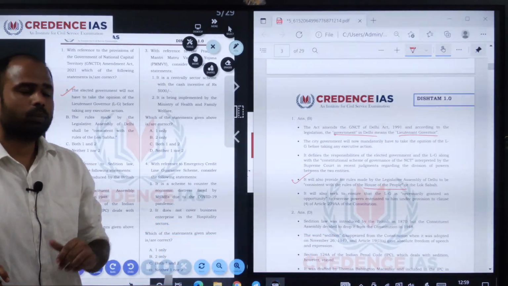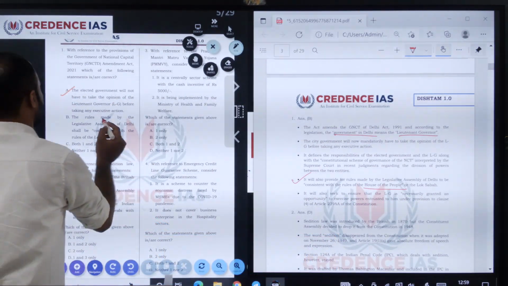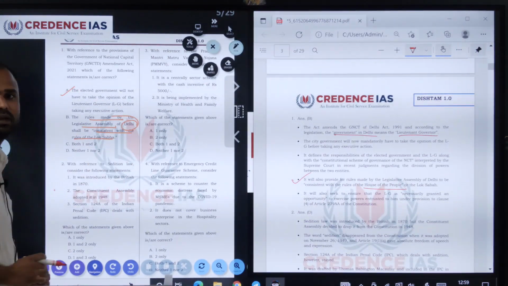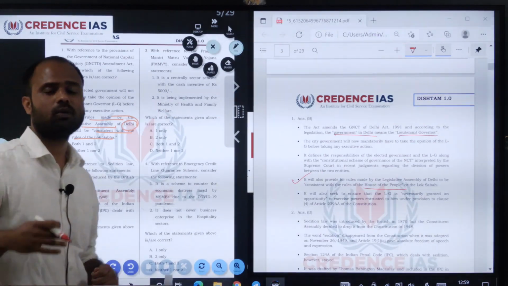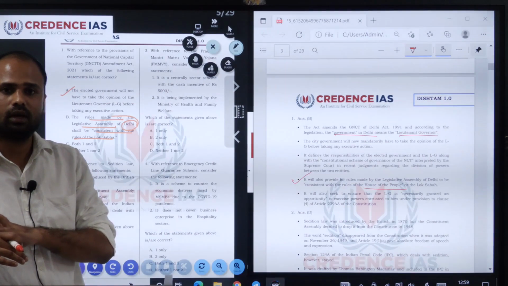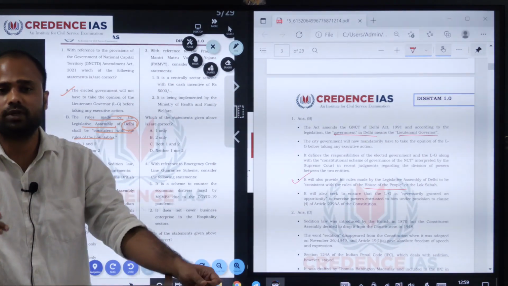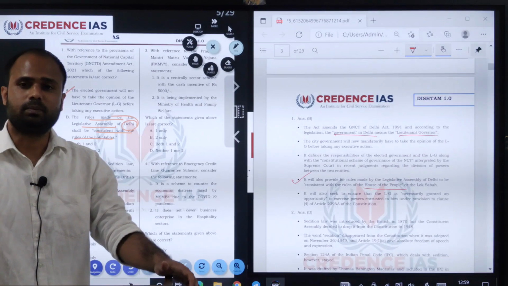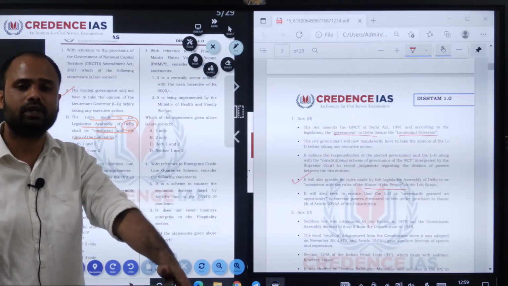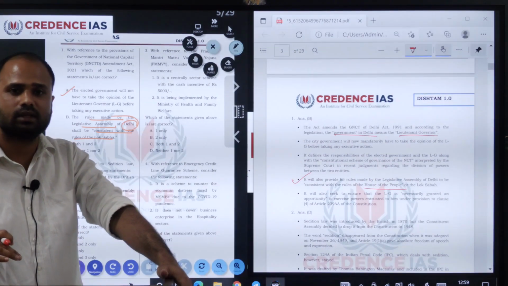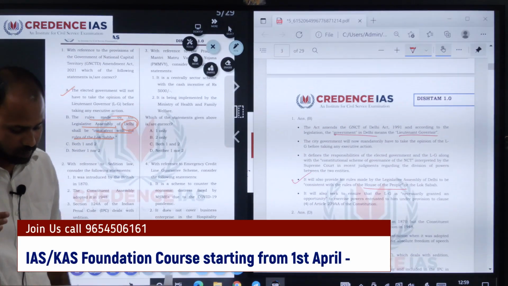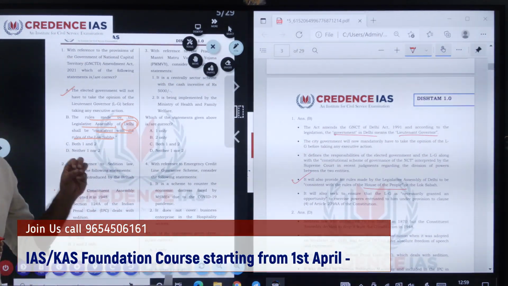The third important point is that the rules made by the Legislative Assembly of Delhi shall be consistent with the Lok Sabha. In this act, they have mentioned the responsibilities of the government as well as the Lieutenant Governor. One more important feature is that it bars the Legislative Assembly or a committee from regulating day-to-day administration, and it also bars the Assembly from conducting any inquiry regarding administrative decisions. These are the four important features of this act.